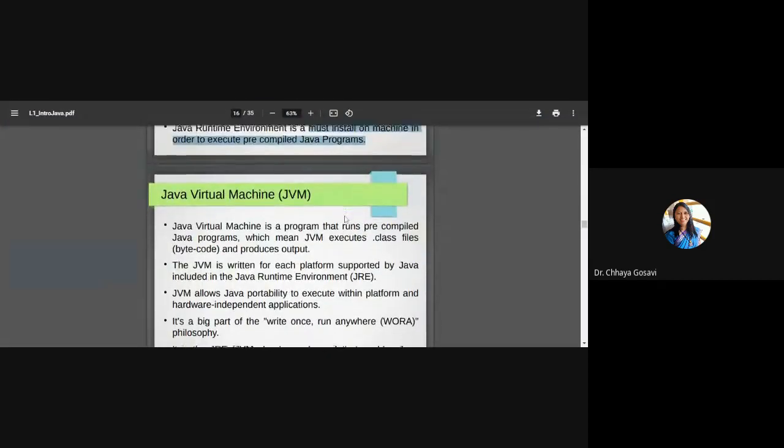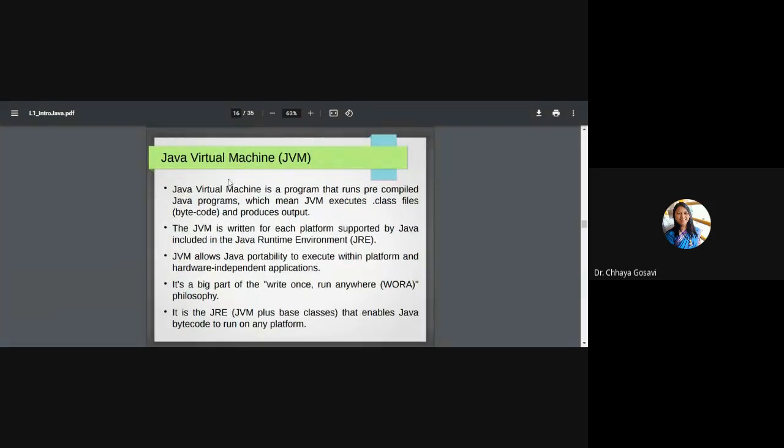Next is the Java Virtual Machine. This is a very important keyword. What is the Java Virtual Machine? Just go through this text once.